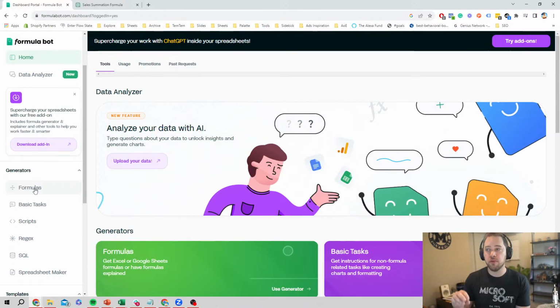It drops ChatGPT right inside your spreadsheets. I mean, look right here. You could supercharge your spreadsheet work with ChatGPT right inside of it. These are things that make it so much easier for you to shortcut your way through everything we just learned. And that, I think, is what's going to make it so much easier for you to get value out of everything we've learned, right? ChatGPT is a very generalized tool, useful for many things, but not specific for anything. And that's where tools like FormulaBot, built specifically for spreadsheets, can take everything we've talked about to the next level and truly supercharge your performance.